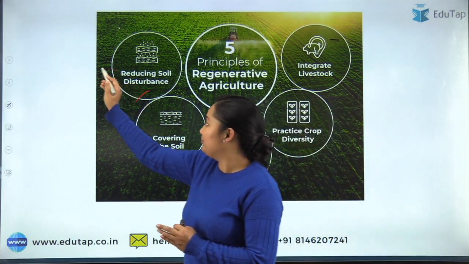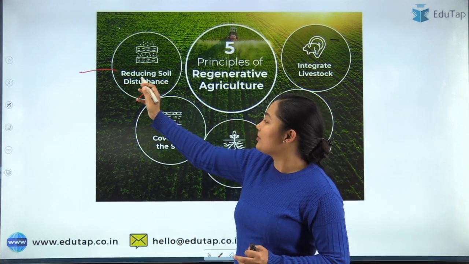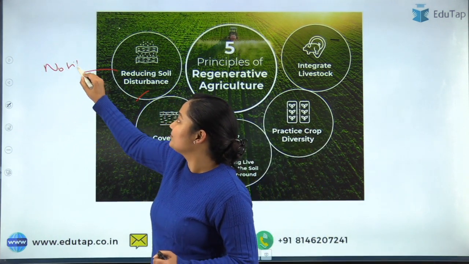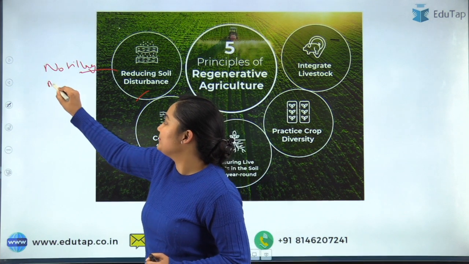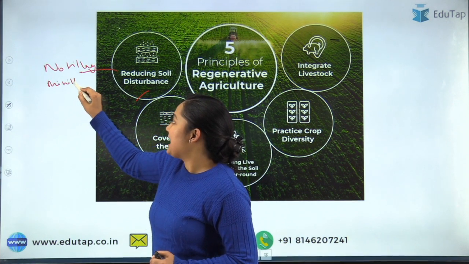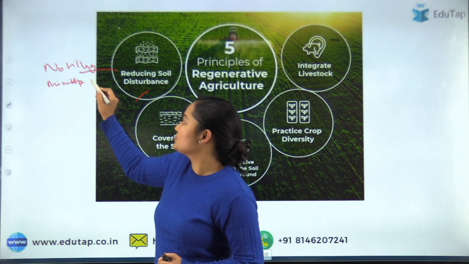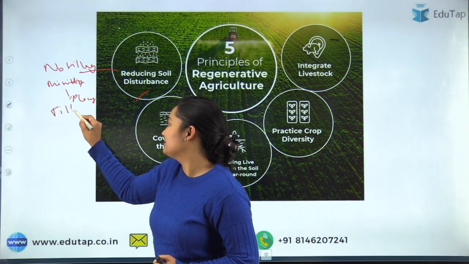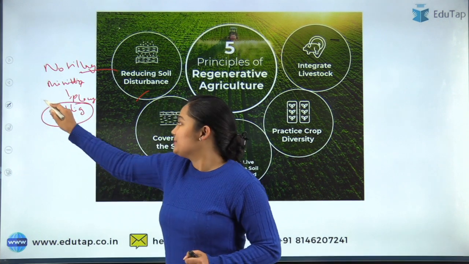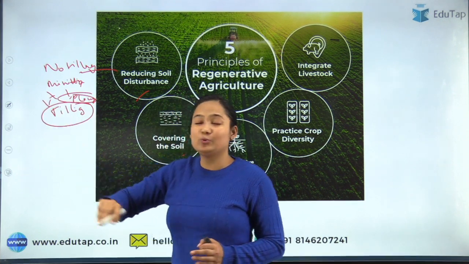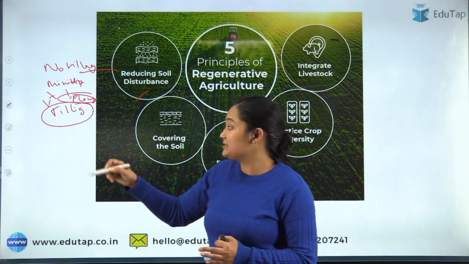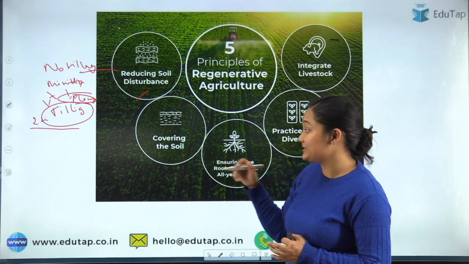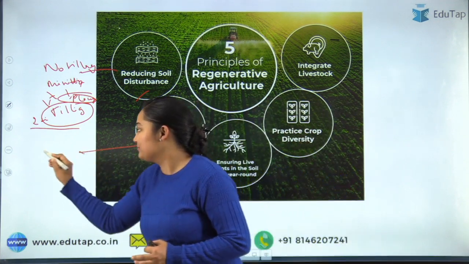Discussing it in a very brief manner, when we talk about reducing the soil disturbance, we are talking about no tillage or minimum tillage. That means you should try to disturb your soil through plowing and tilling practices less and less. If possible, you should avoid those two practices of plowing and tilling. That means खुदाई नहीं करनी, खोदना नहीं है soil को. So this is reducing the soil disturbance. Then covering the soil, that means mulching.